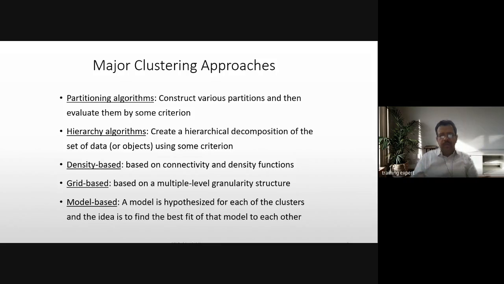Hierarchical algorithm creates a hierarchical decomposition of the set of data using some criteria. Density based, based on connectivity and density functions. Grid based, based on a multiple-level granularity structure, and model based. The first two are more prominent in industry, and I'll be talking about k-means clustering and hierarchical clustering.